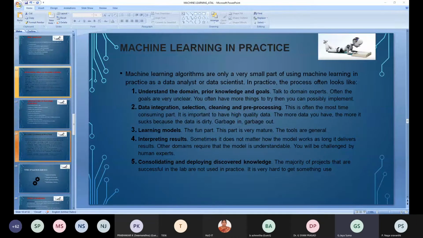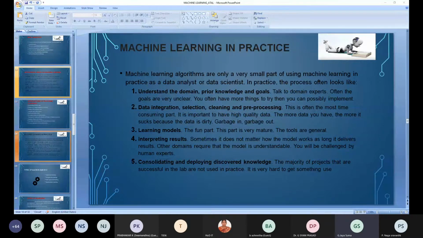Sometimes it doesn't matter how the model works; the only thing is to know whether it is performing in a good, satisfactory, or better way, and we can do that only if we represent or interpret the results. So we have to have a model which is understandable, and we have to visualize the data, whatever outcome is generated.